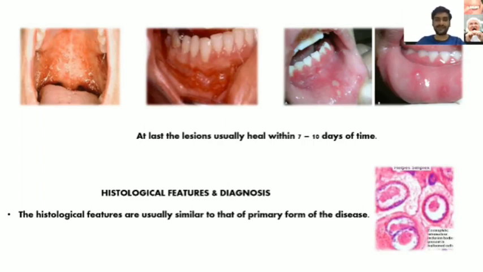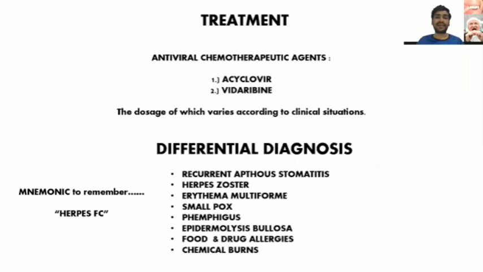Only thing is that these patients are going to be the reactivated form. Don't confuse secondary or recurrent herpetic stomatitis with HSV2. HSV2 is going to affect only the lower part of the waist, that is mainly the genitals. This is related to HSV1. Next, treatment of this secondary herpetic stomatitis is antiviral chemotherapeutic agents.